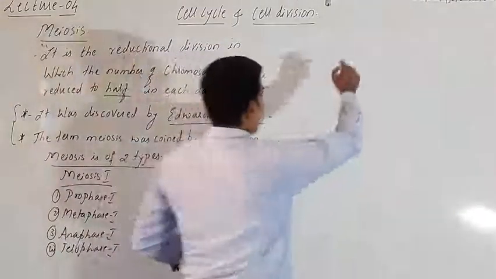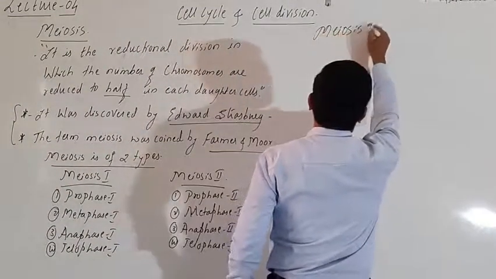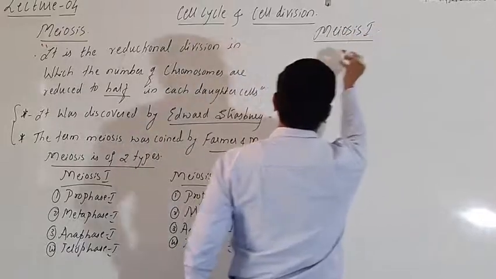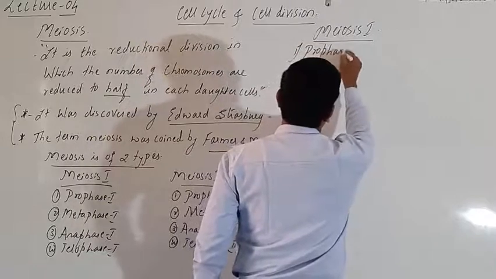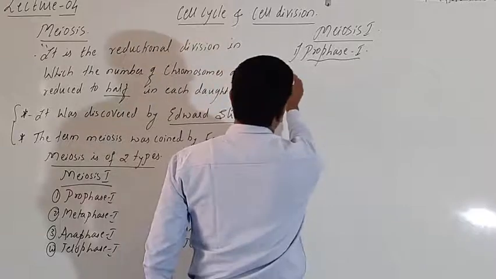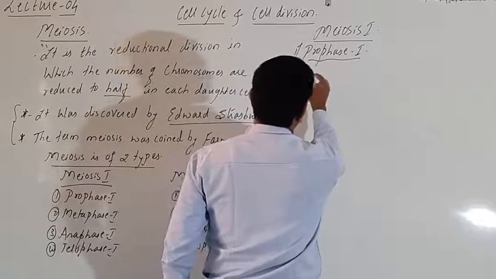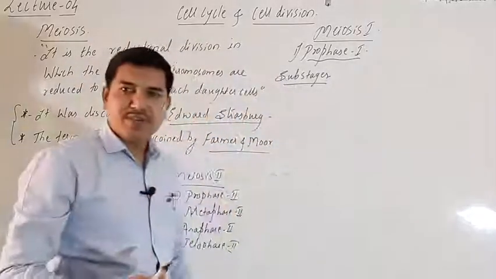Okay, so we have a title called meiosis 1. In meiosis 1 we have the first stage called prophase 1. This prophase has sub stages, mainly 5 sub stages.